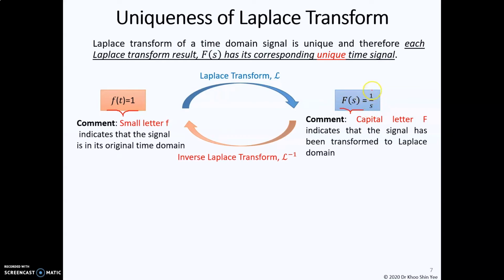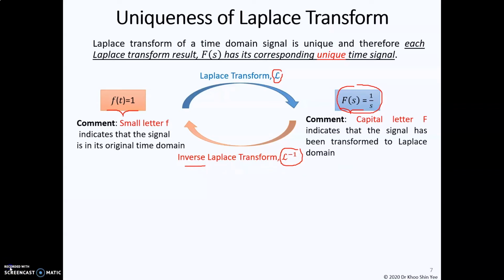And when you convert from the Laplace transform F(s) equal to 1 over s back to f(t), this is called inverse Laplace transform.